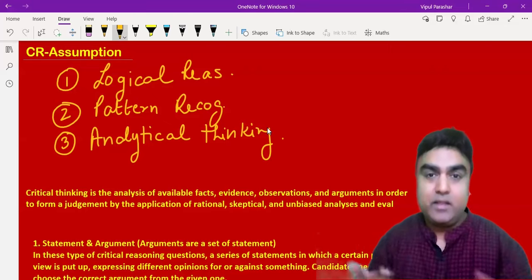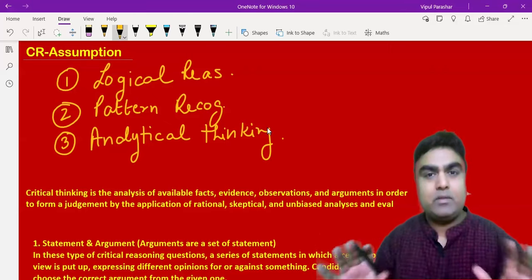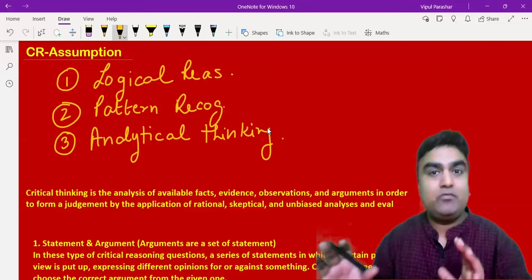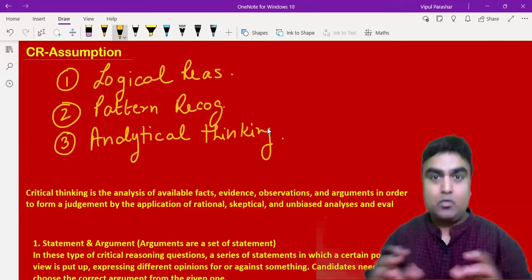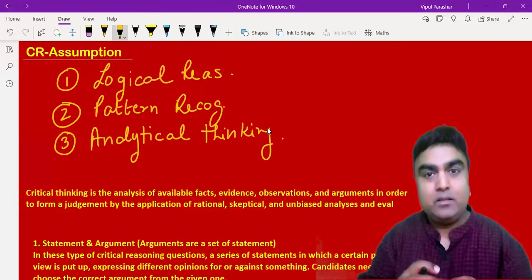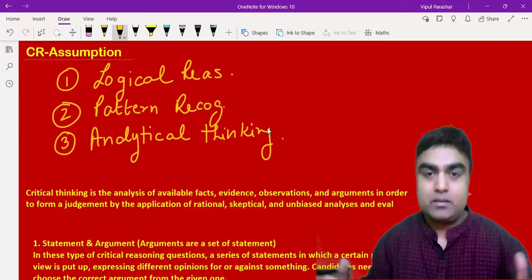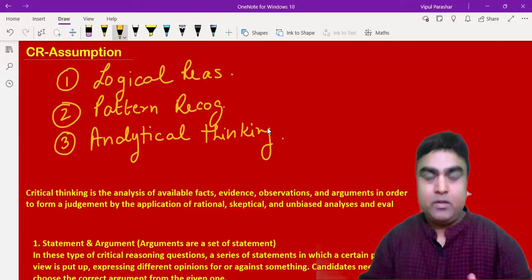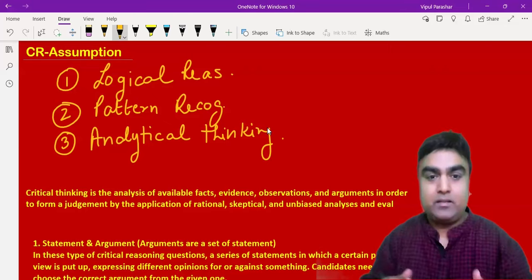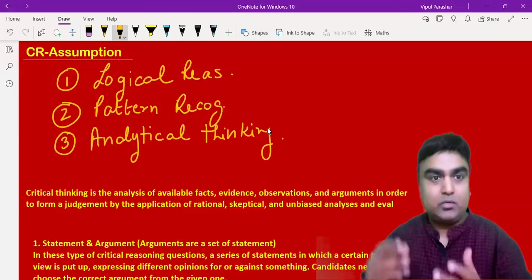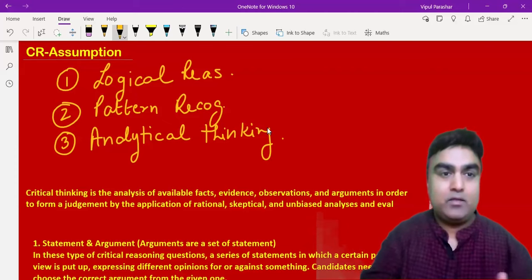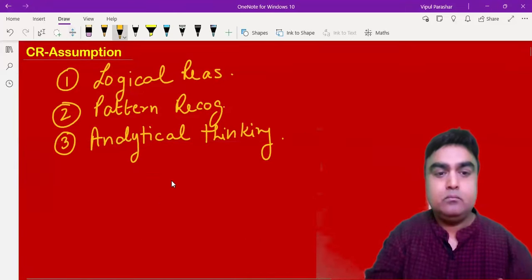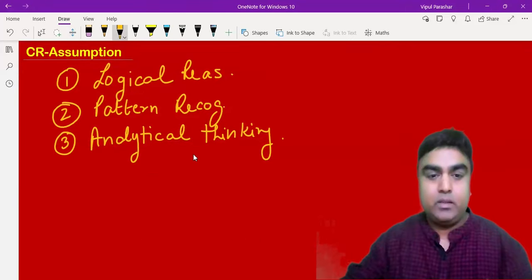So analytical thinking क्या है? Analytical thinking का meaning basically CR में है कि when we divide the passage into different fragments or parts or facets, हम एक ही चीज को different parts में बांटते हैं और उसको different roles देते हैं. For example, when we are dividing the whole passage into different parts, what are the different things you will hear today?